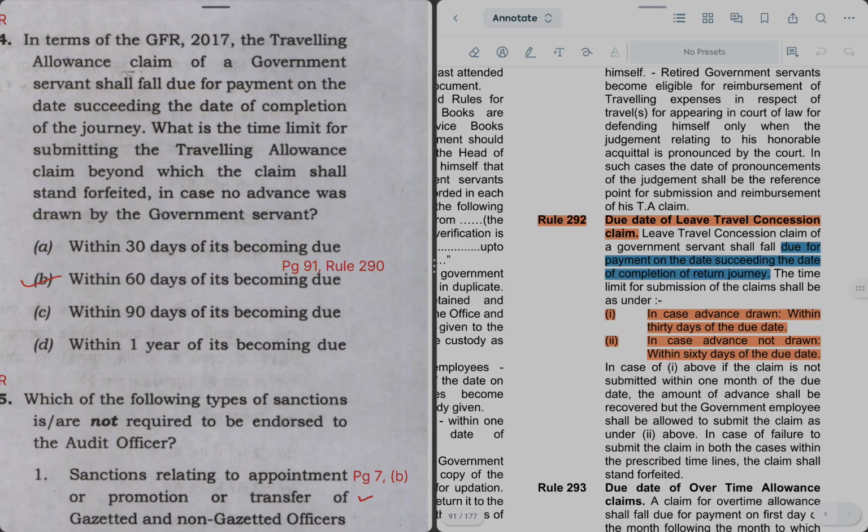So due date is, in case of advance, is 30 days, but this question has been repeated in terms of LDCE rules. This question is generally for any other TA claim, and when advance is not drawn during LDCE it is 60 days. So right answer is option B.